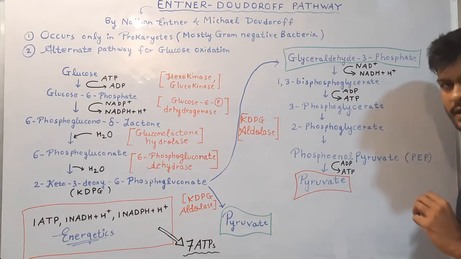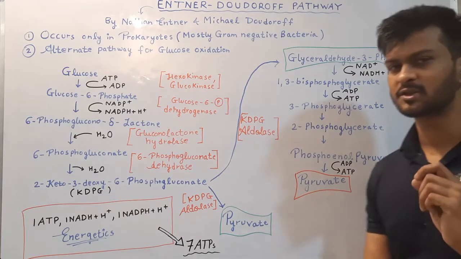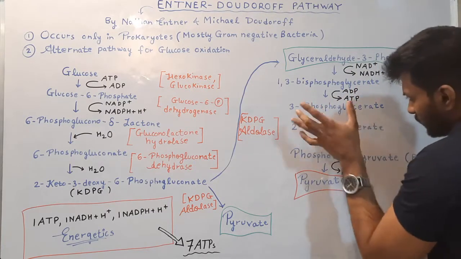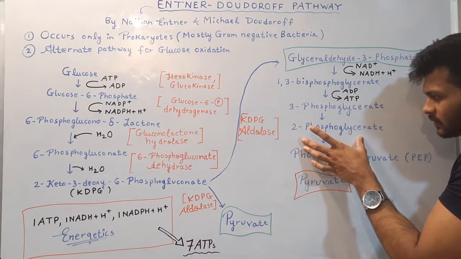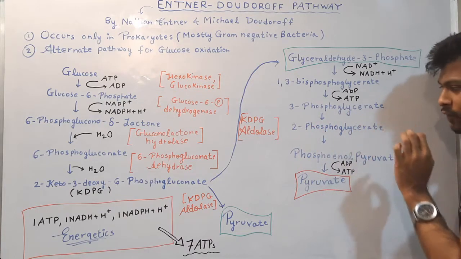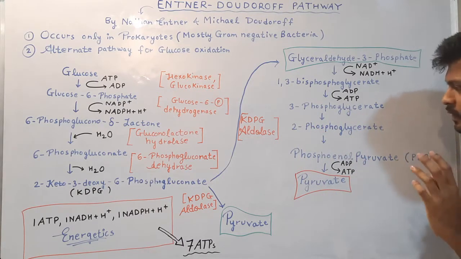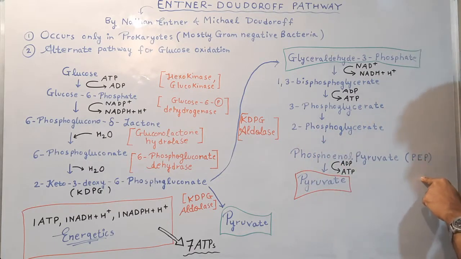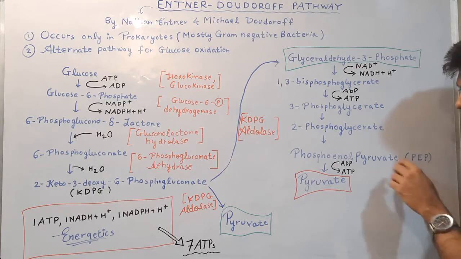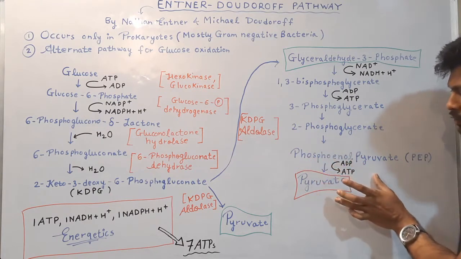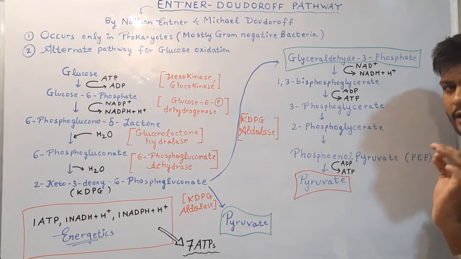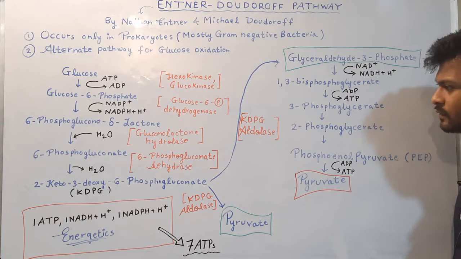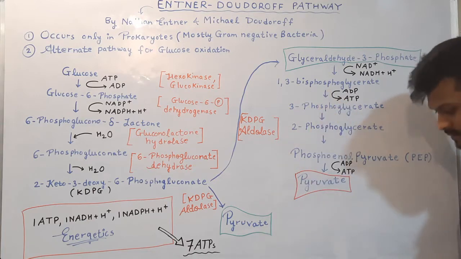which is a rare event of phosphorylation steps, because most of the phosphorylation steps are irreversible steps. Okay, 3-phosphoglycerate will be converted into 2-phosphoglycerate by an enzyme phosphoglycerate mutase. 2-phosphoglycerate will be converted into phosphoenol pyruvate or PEP by an enzyme enolase, and phosphoenol pyruvate will be converted into pyruvate, which will be catalyzed by an enzyme pyruvate kinase. In here 1 ATP will be produced, which we have discussed in glycolysis.